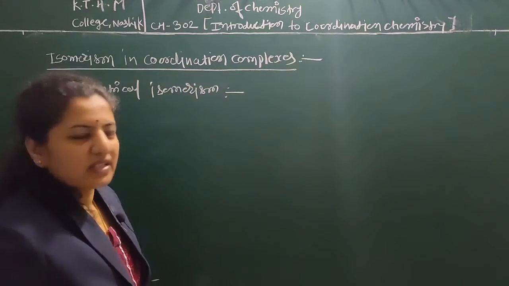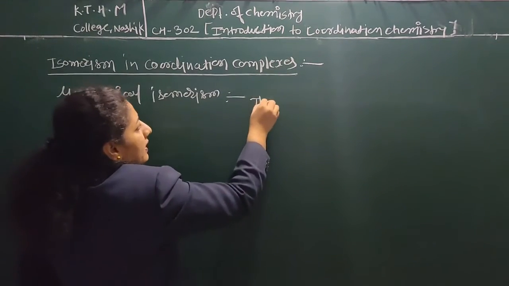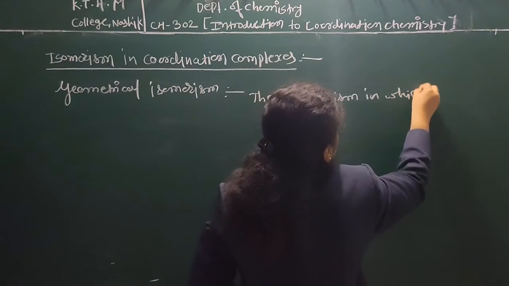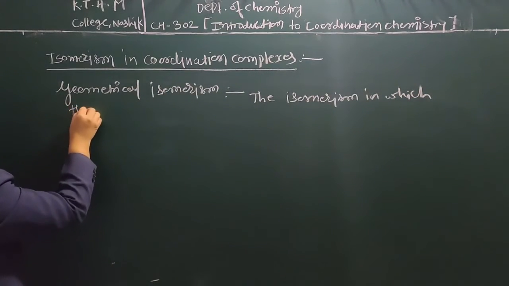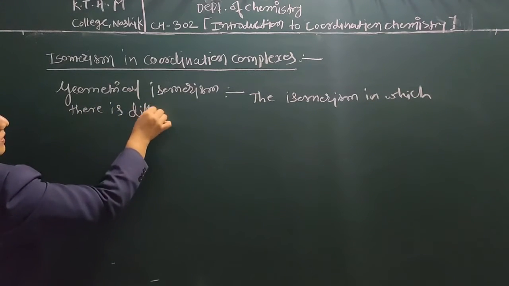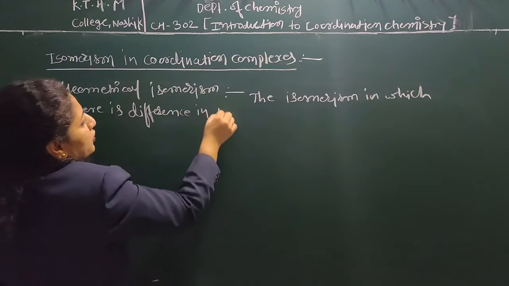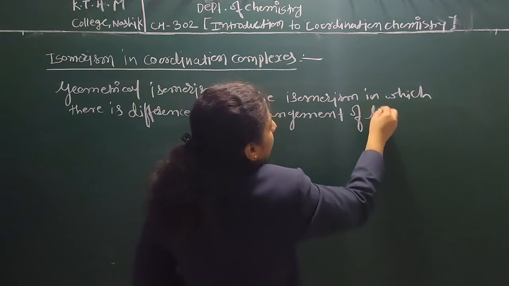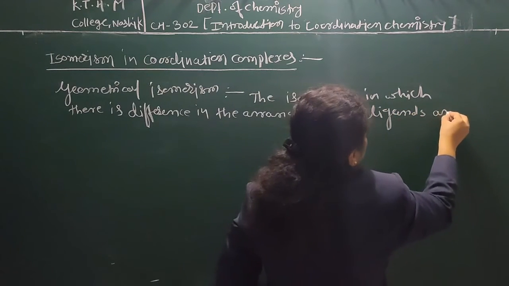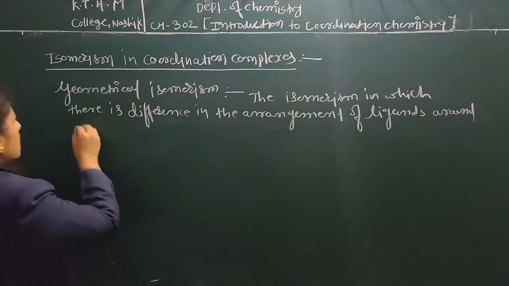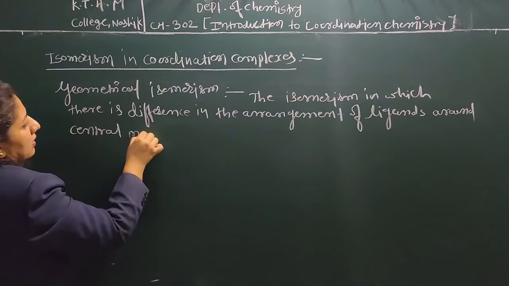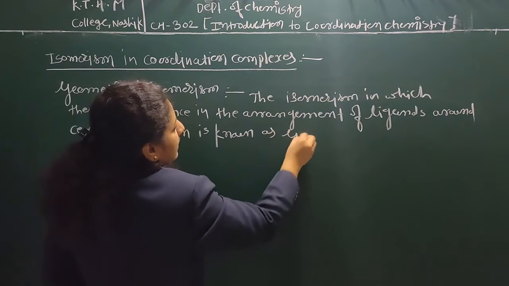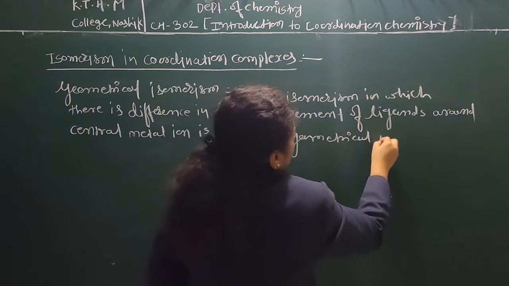The isomerism in which there is a difference in the arrangement of ligands around the central metal ion is known as geometrical isomerism.